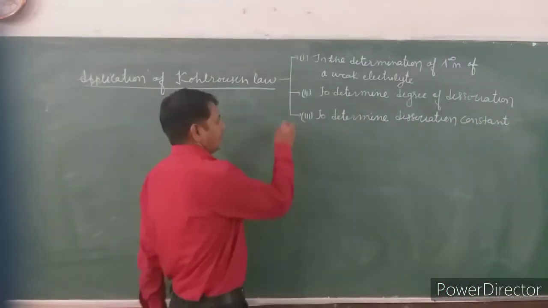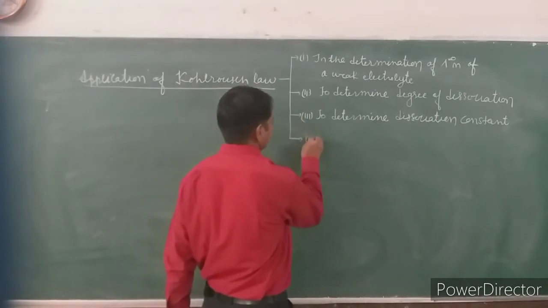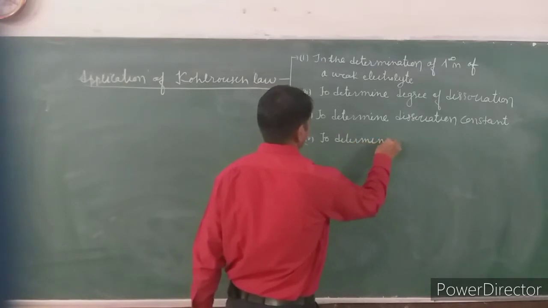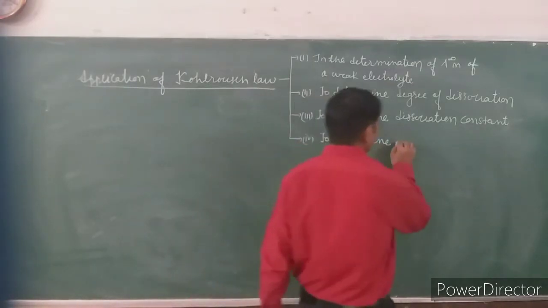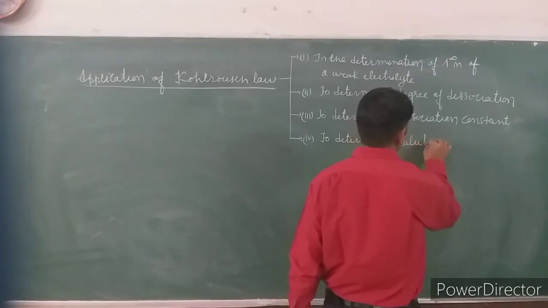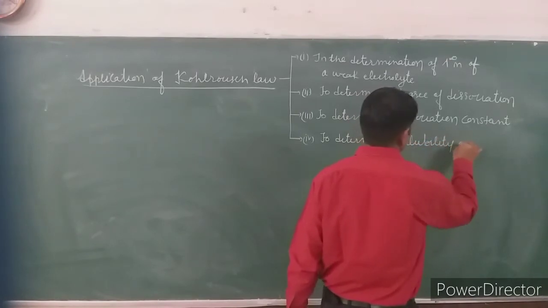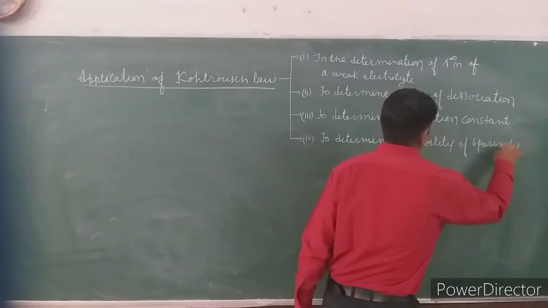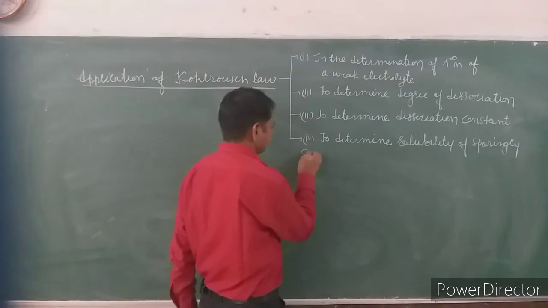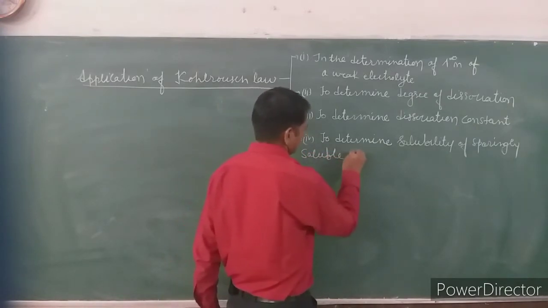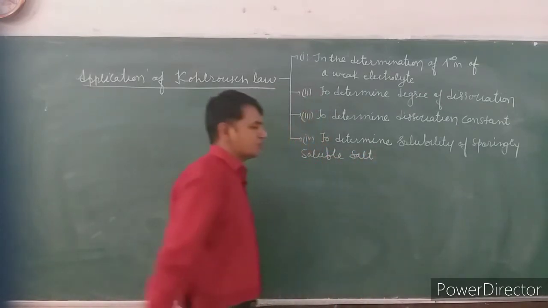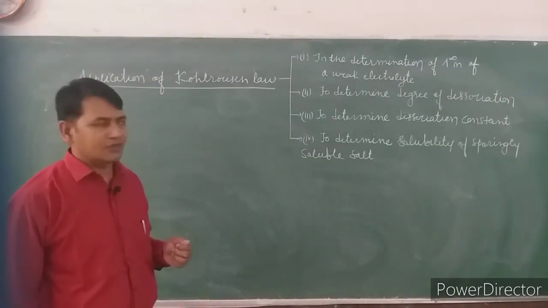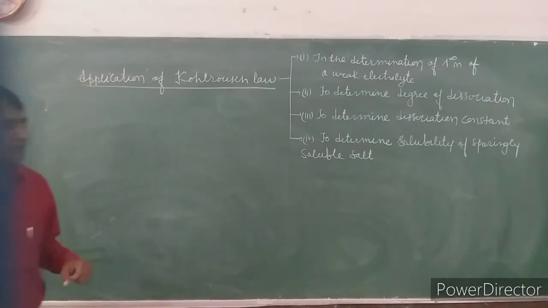And fourth, to determine solubility of sparingly soluble salt. Sparingly soluble salt means those salts which do not completely dissolve into the water. So these are the 4 applications of Kohlrausch law.